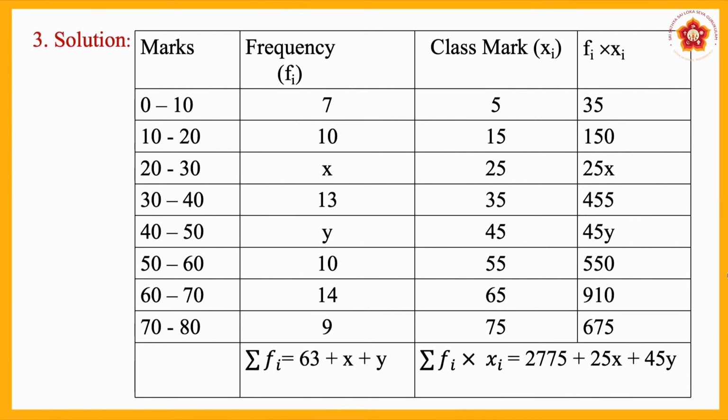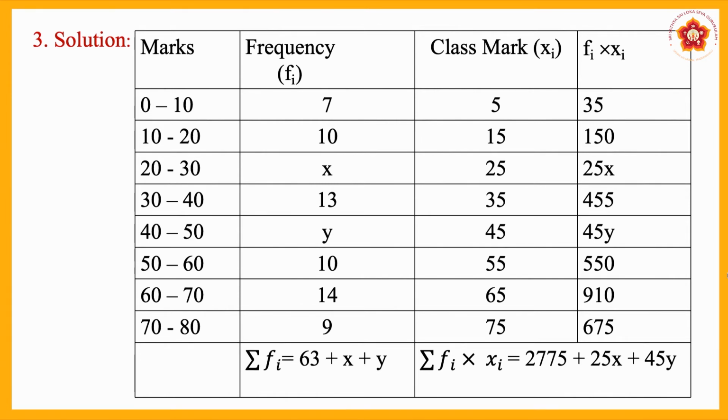2, that becomes 5. Similarly, the class mark for the class interval 10 to 20 is 15. 20 to 30, the class mark becomes 25, and 30 to 40, the class mark is 35. Similarly, 40 to 50, the class mark becomes 45. 50 to 60, the class mark is 55. 60 to 70, the class mark is 65, and 70 to 80, the class mark is 75. Now you have to fill the last column, that is Fi into Xi.